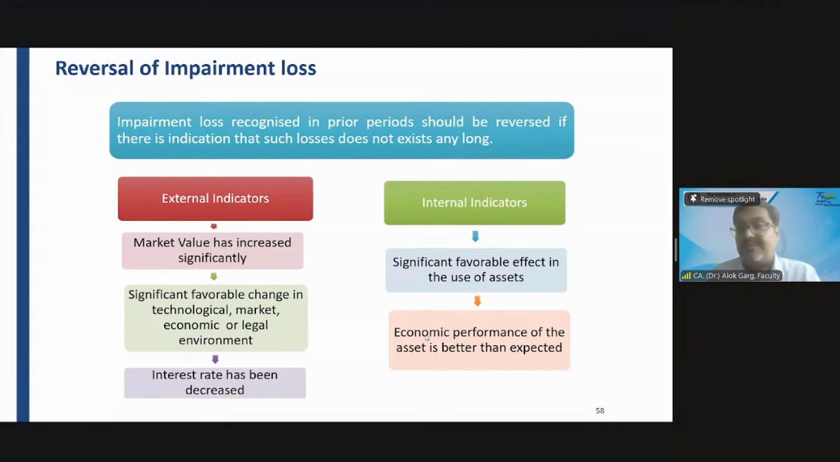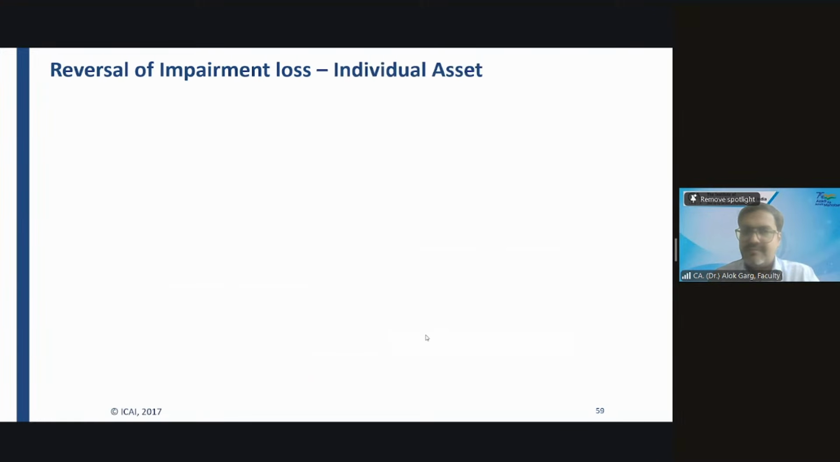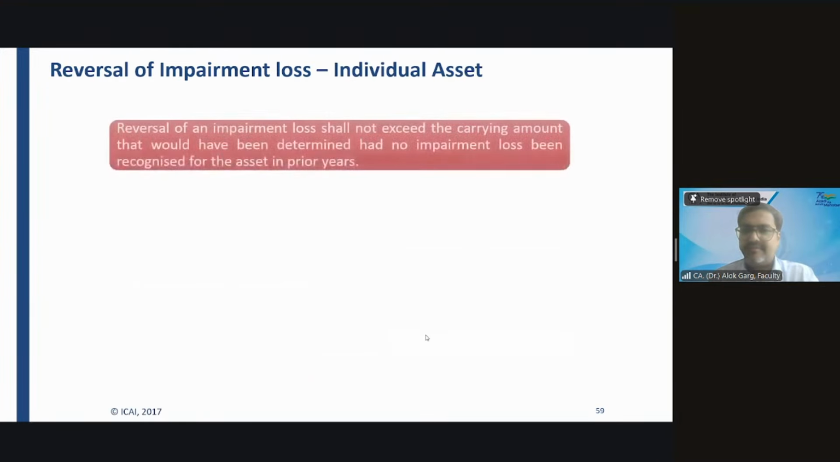Okay. If the indicator exists, you need to estimate the recoverable value and you need to reverse the impairment loss. Is that right? But how much should be the reversal? The point is, how much should be the reversal?